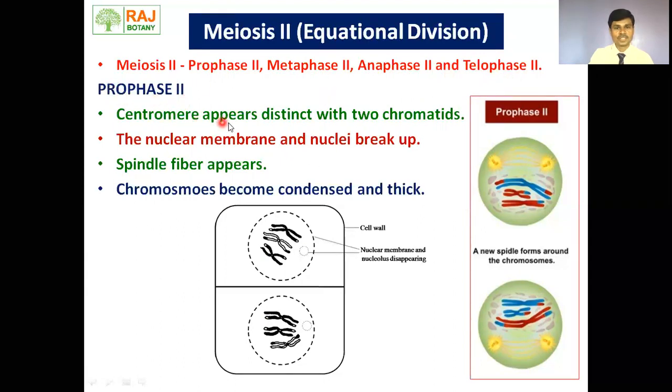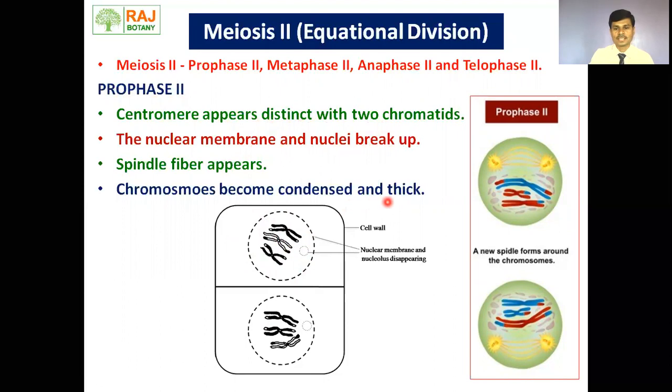In prophase second, the centromere appears distinct with two chromatids. Here is a centromere and chromatids are there. The nuclear membrane and nucleolus break up. This is the nucleolus, and the nuclear membrane starts to disappear. Then spindle fibers start to appear.